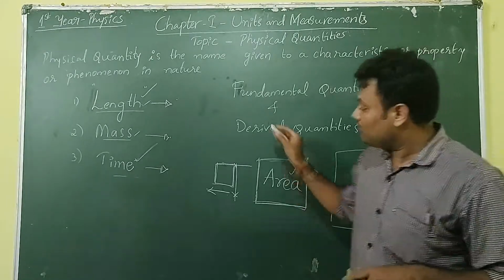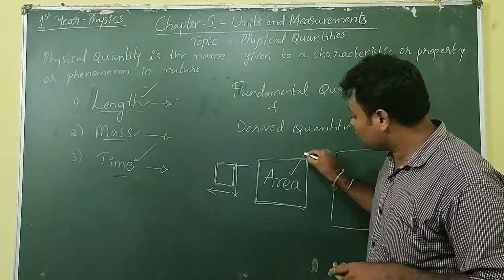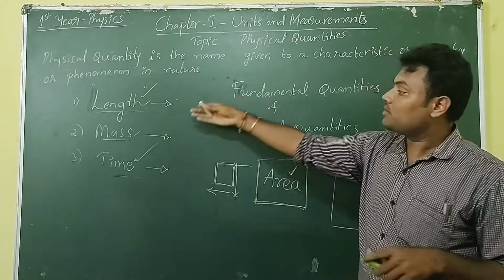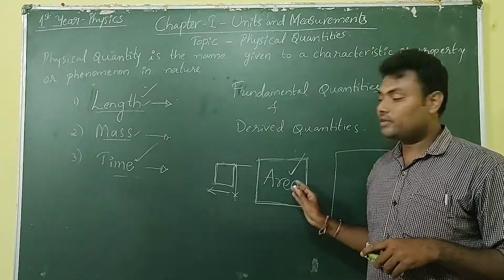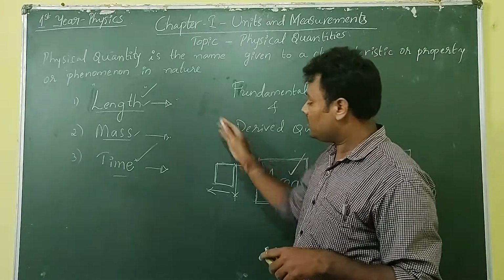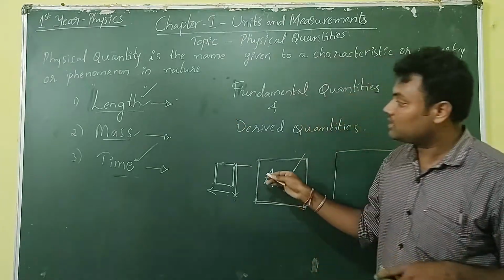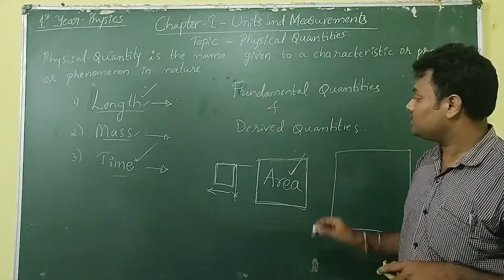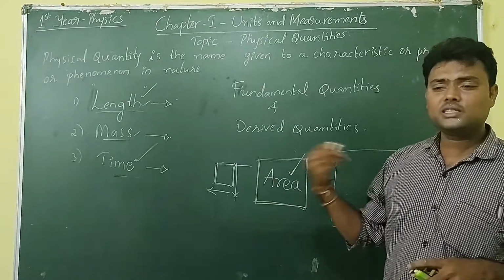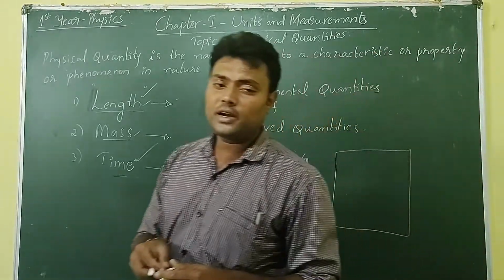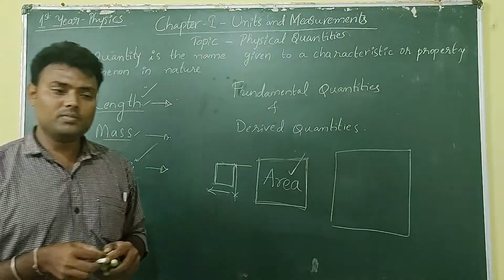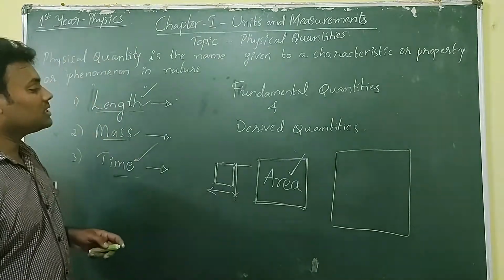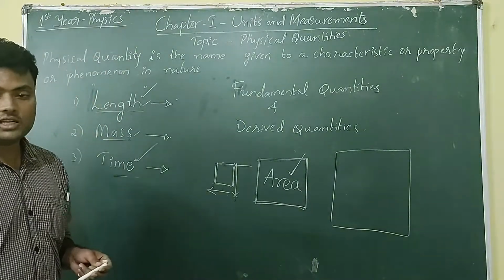So we cannot consider it a separate quantity. We cannot consider area as a fundamental quantity. And there are many such different physical quantities which come under the derived quantities section.